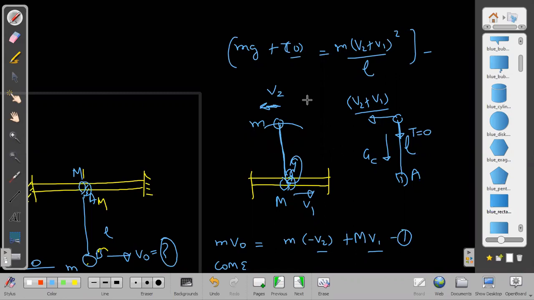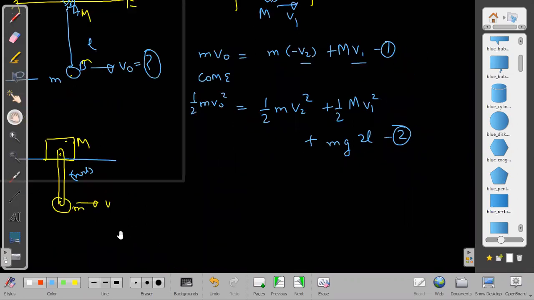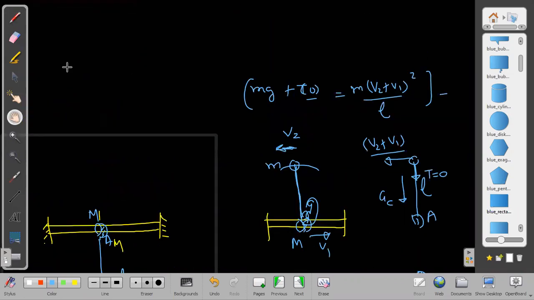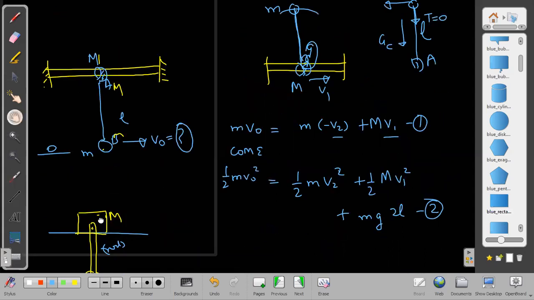What will be the equation for the case of rod? For the case of rod, I will say simply one thing: at the highest point, the velocity can be zero, the kinetic energy in the frame of mass m may become 0. So I will just write v2 plus v1 equal to 0. That is for the case of rod, because simply it falls down after.